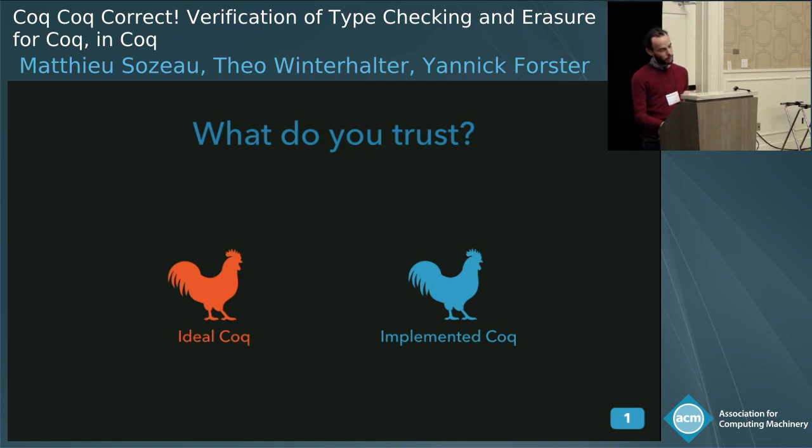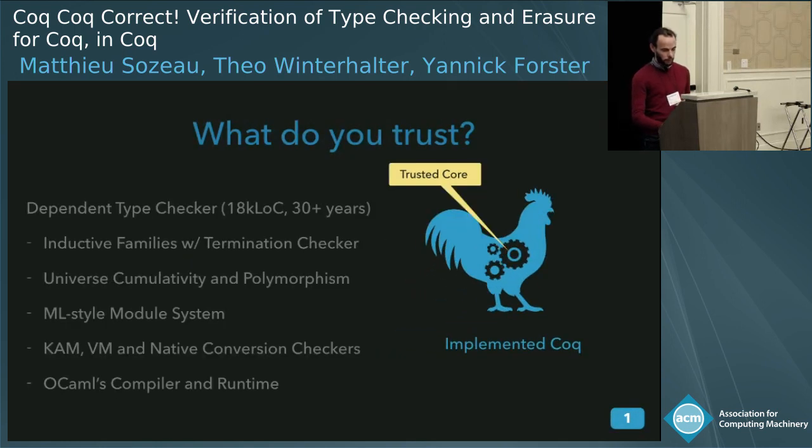And the implementation in Coq is based on the De Bruijn principle, which should implement this theory in a small part of the system that is well delimited and that could actually be verified. But what's in there, really? What do you trust? It's a dependent type checker that's been developed over 30 years, about 20,000 lines of OCaml code.